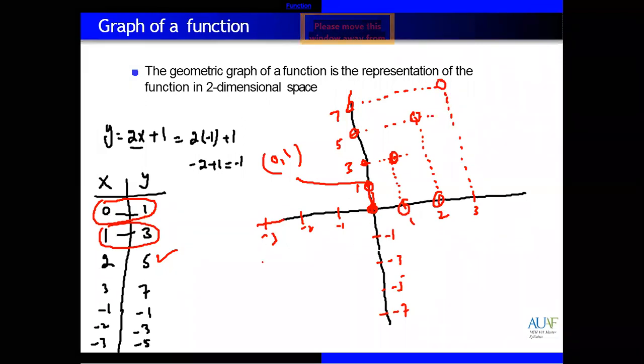Now negative values, when x is minus 1, y is also minus 1. So x is minus 1, this one, y is also minus 1. So joining these points. Same, x is minus 2, so y is 3. So minus 2 with minus 3, joining these. X is minus 3, y is minus 5. So joining.